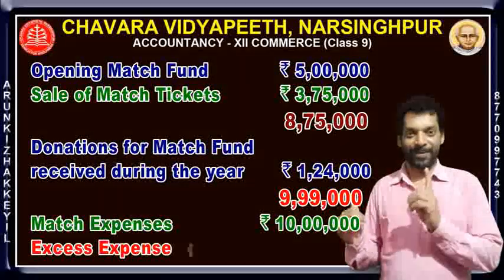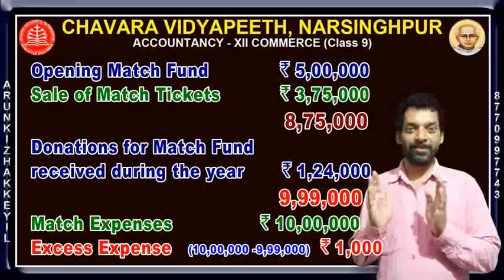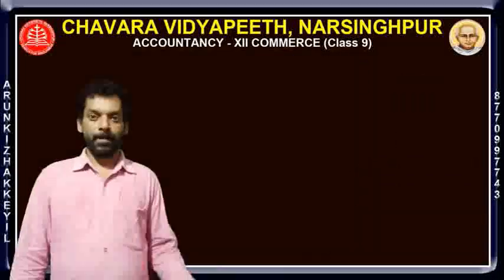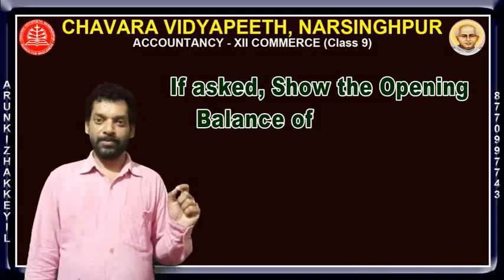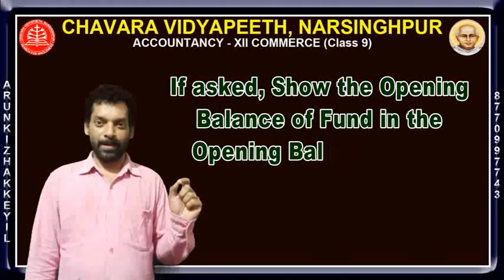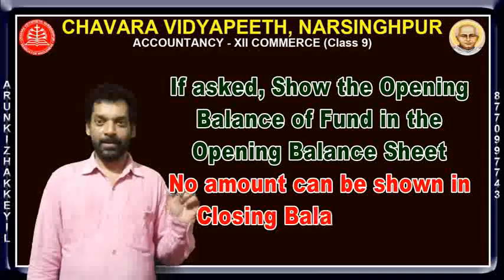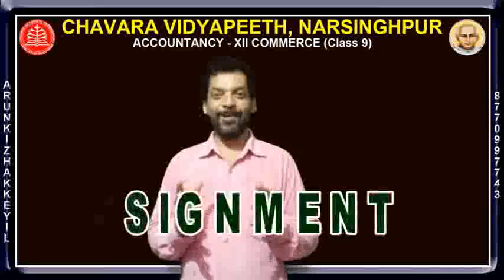What is the difference? 1,000. It is extra expense. So this 1,000 is shown only in the I&E account. But if we prepare the opening balance sheet, we have to show the opening balance of match fund, that is only 5 lakh. Don't show any amount in the closing balance sheet. Okay, what is next?